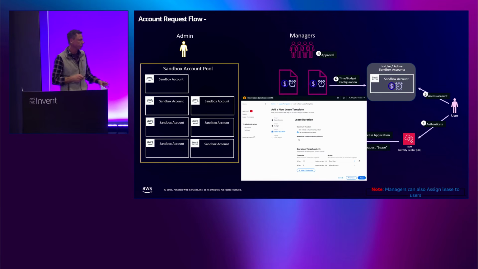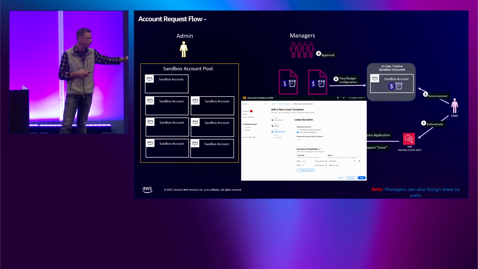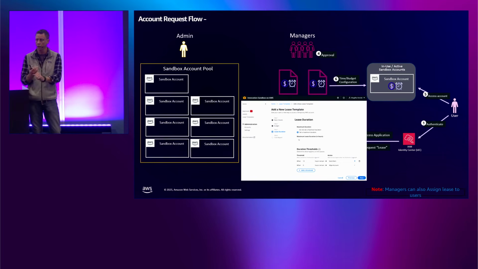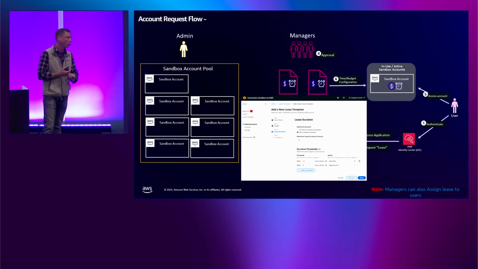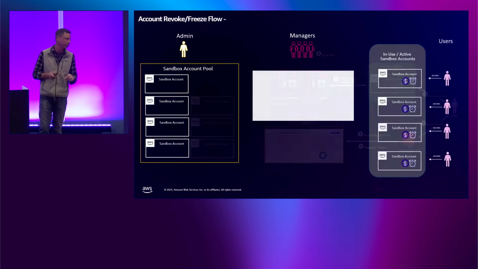There's multiple actions. I'm going to talk quickly about the actions that you can complete or set in a lease template based on time or duration. So we have send alert. That's fairly self-explanatory. We have freezing the account. I'm going to walk through that in a second. And we have clean up the account, or recycle the account.